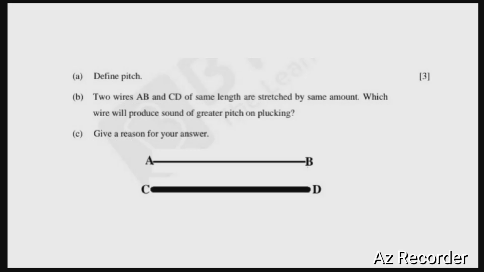Now next question, two wires AB and CD of the same length. Given that the length of both the wires is the same and they are stretched by the same amount, which will produce a sound of greater pitch on plucking? Stretched by the same amount means the tensional force acting on both the strings is the same. We know that the pitch of a sound depends upon frequency, and we know that